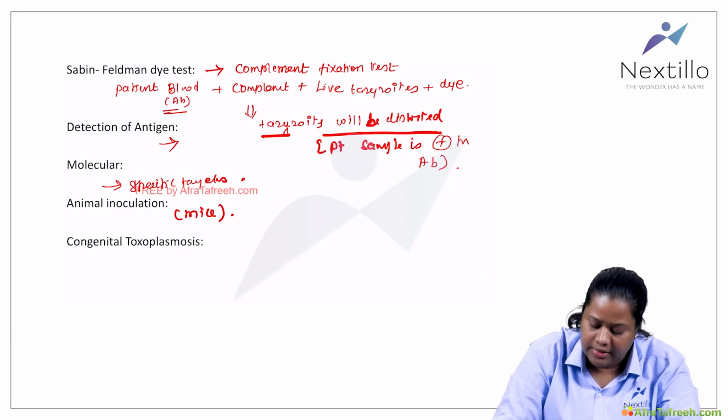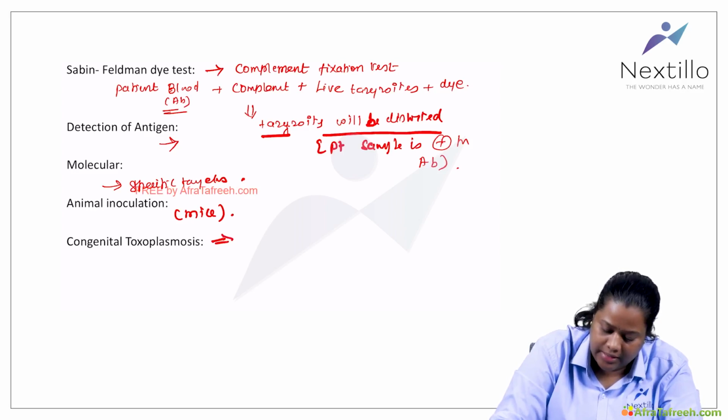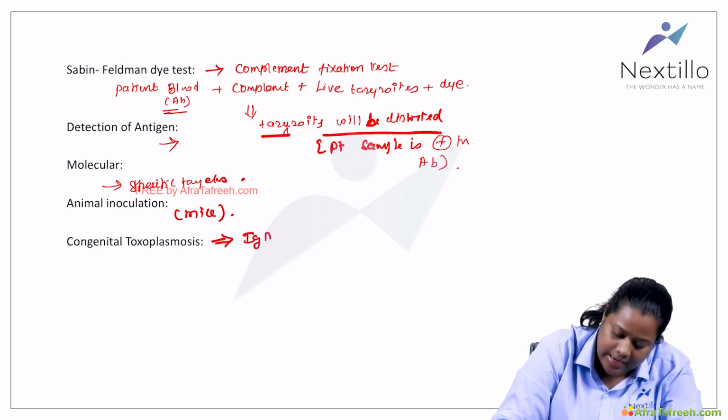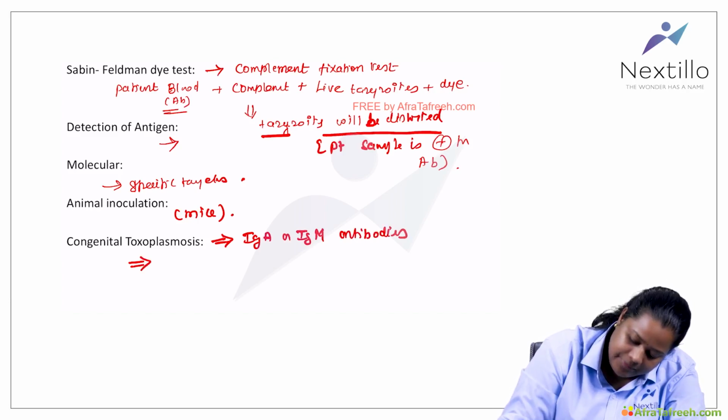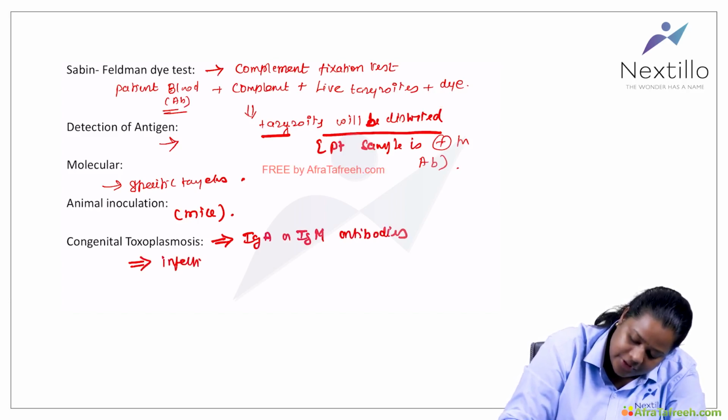Okay, and in congenital toxoplasmosis, again, you have to look for IgM or IgA antibody. If it is present, that means it is an infection in the baby.